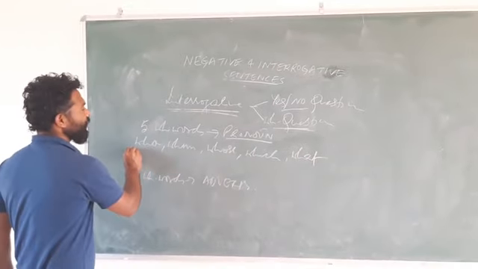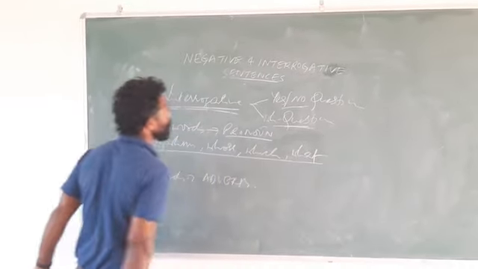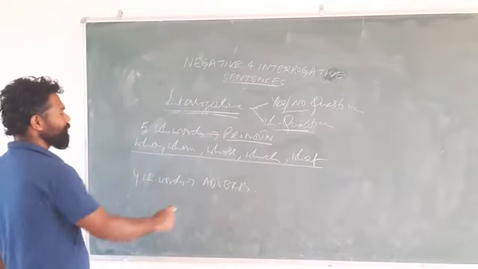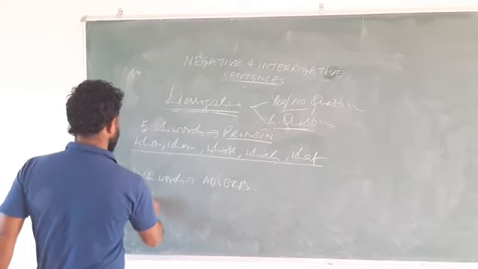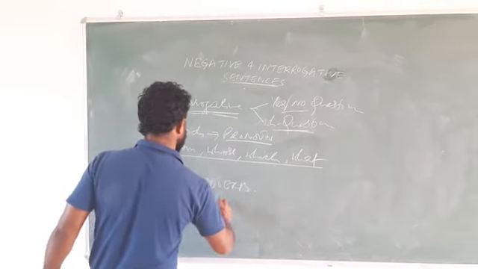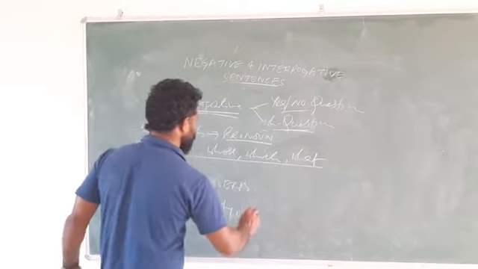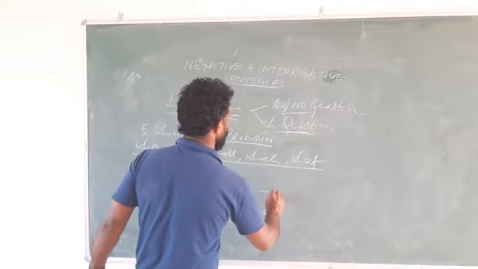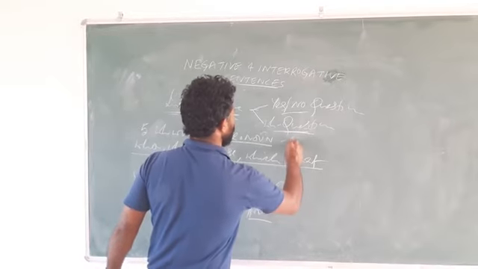So these are the five WH words that are pronouns. And the WH words that are adverbs are when for time, where for place, why for reason, and how for manner. So these are four, and these are five.